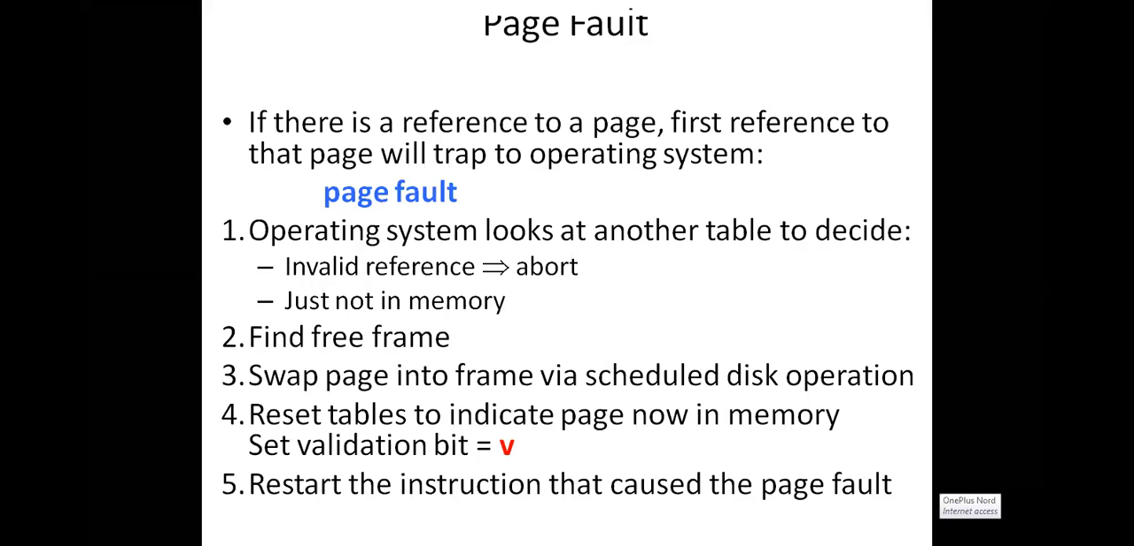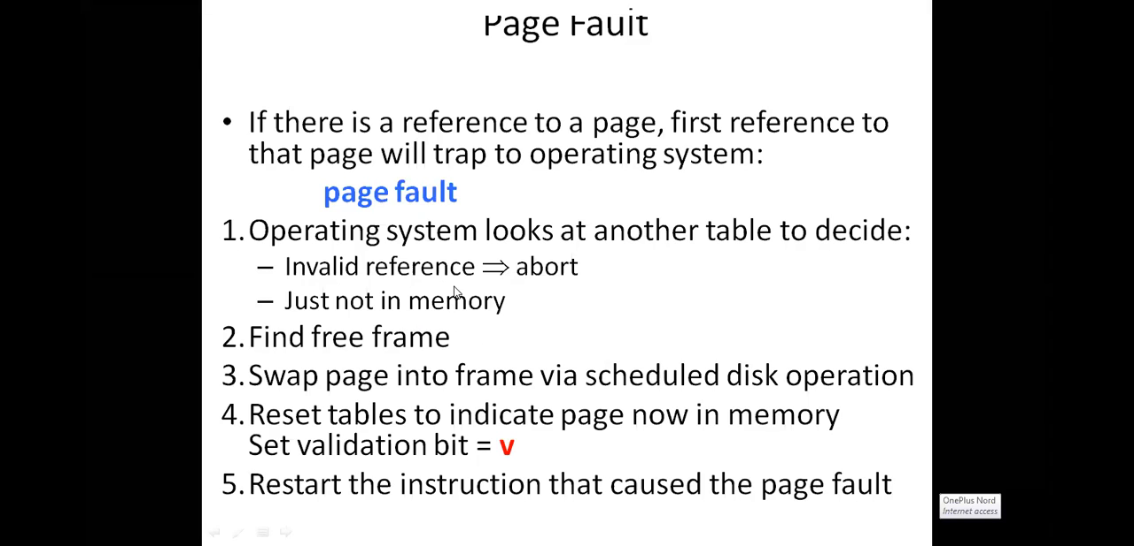If there is a reference to a page, that means if you want to execute a page, you need to verify whether that page is available in the main memory or not. If the required page is available in the main memory, you can execute the page. If the page you want to execute right now is not available in a main memory frame, then it is called a page fault. Okay. Page fault means invalid reference, just not in the main memory.